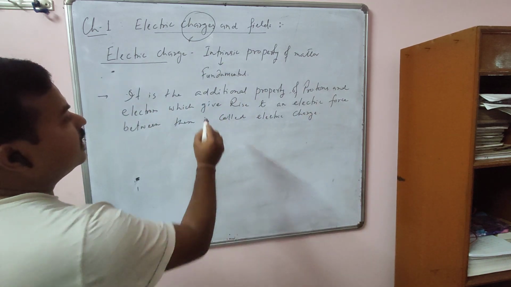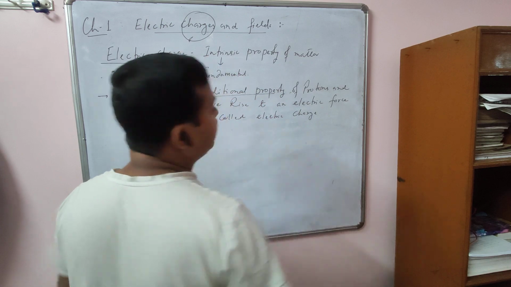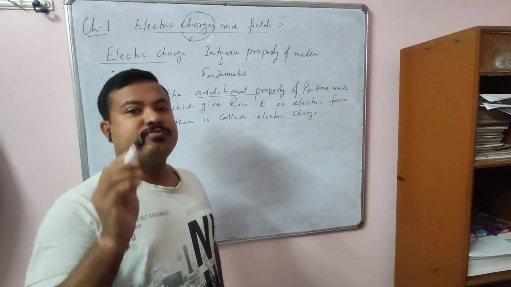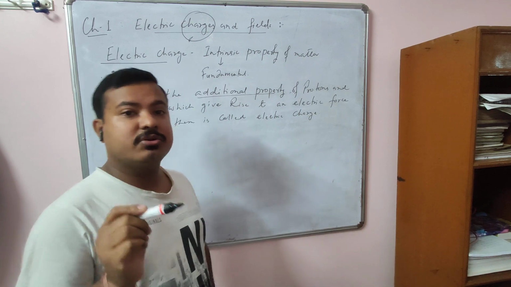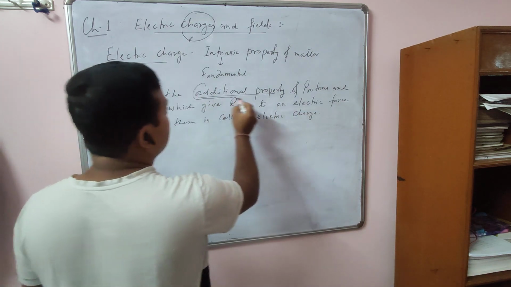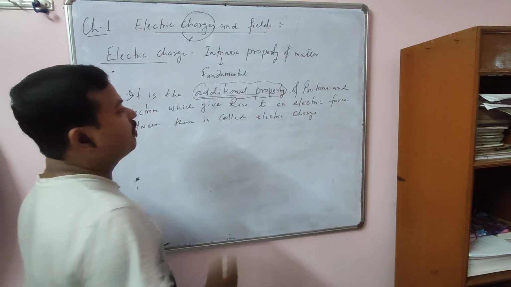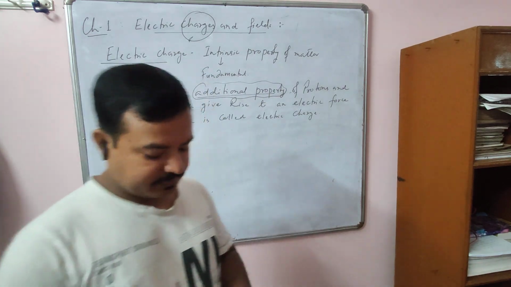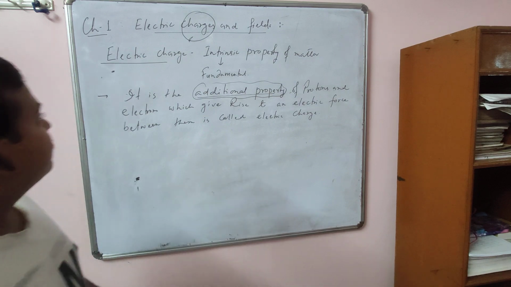So this is the additional property. What is additional property? Because this property is absent in neutron. It is found only in proton and electron. That's why it is called additional property. And due to this property, proton and electron experience electric force. Is it clear? So this is electric charge.